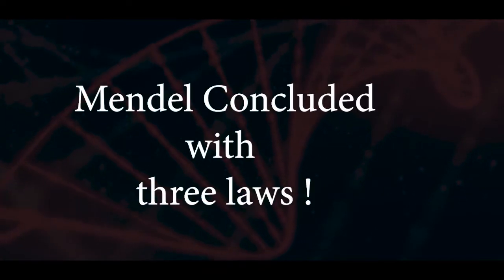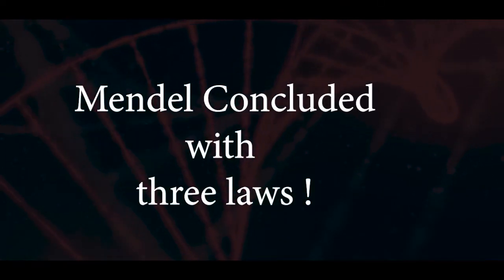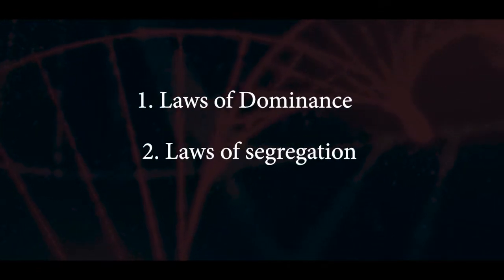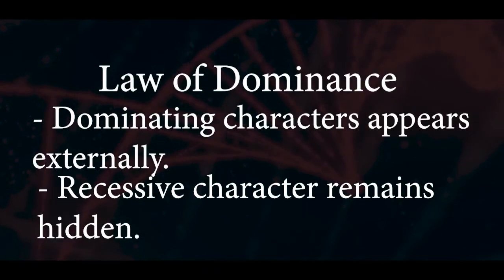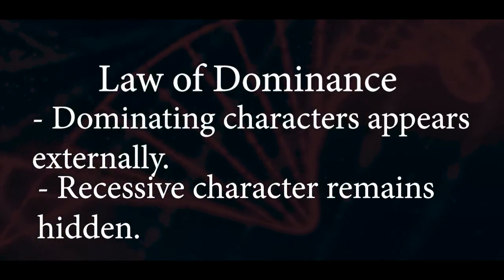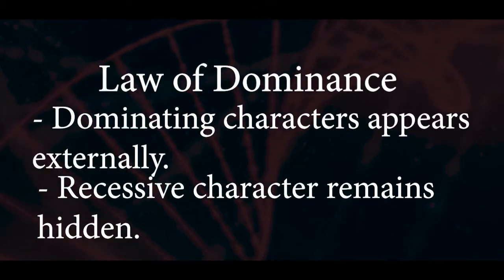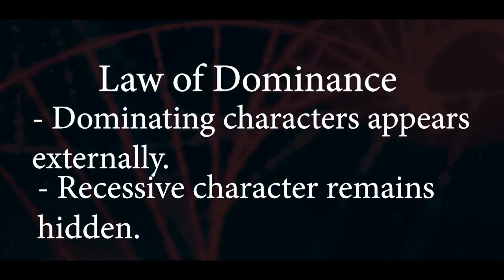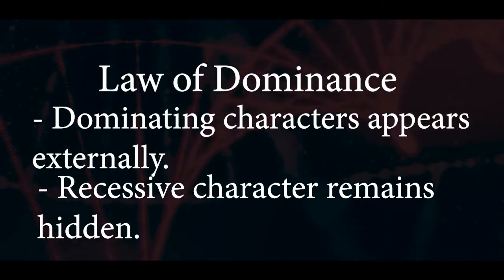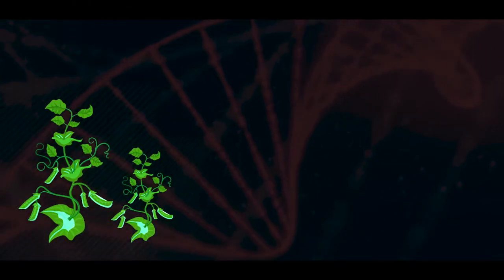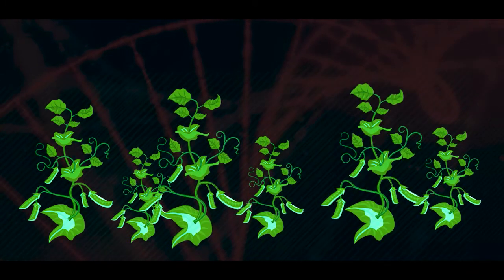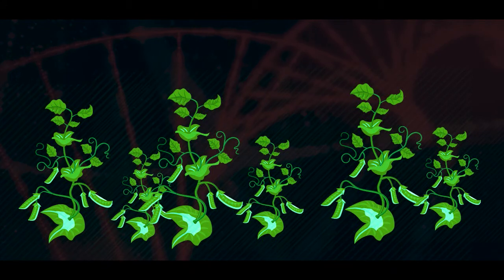After many experiments on pea plants, Mendel formulated the following laws: law of dominance, law of segregation or purity of gametes, and law of independent assortment. Law of dominance. Mendel's law of dominance states that when a cross is made between 2 pure individuals having a pair of contrasting characters, only one character appears externally in the first generation, called the dominant character, and the other remains hidden as the recessive character. For example, in a cross between pure tall pea plant and pure dwarf pea plant, all the pea plants produced in F1 generation appear tall as the dominant character, and dwarf remains hidden as the recessive character.